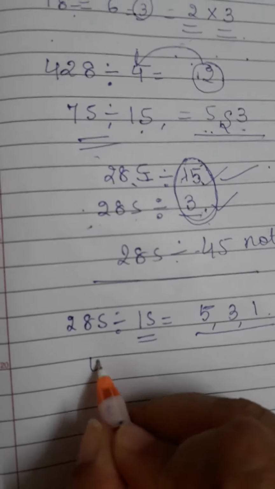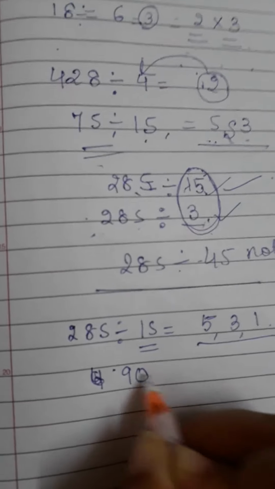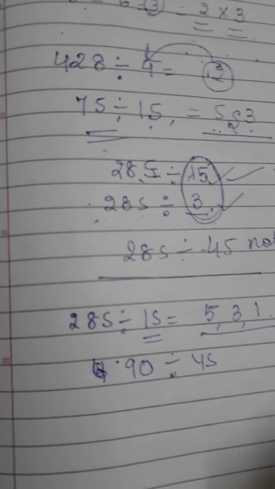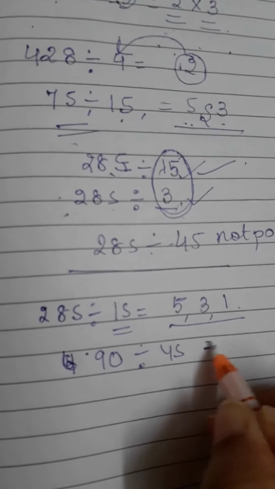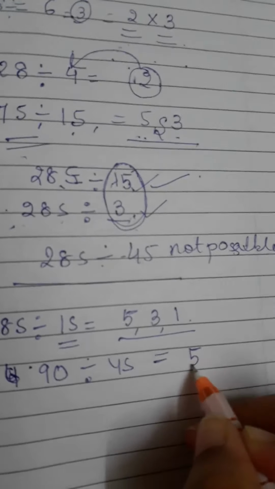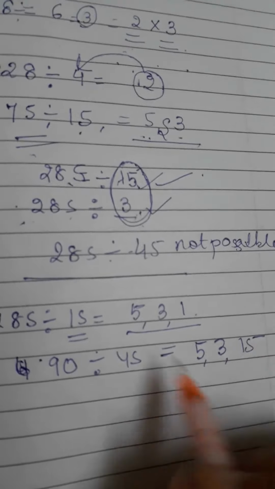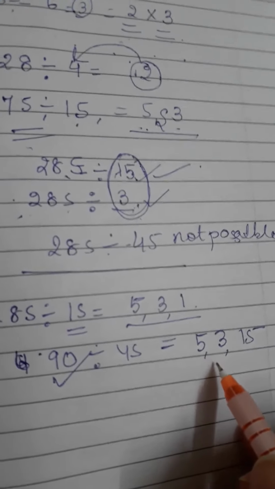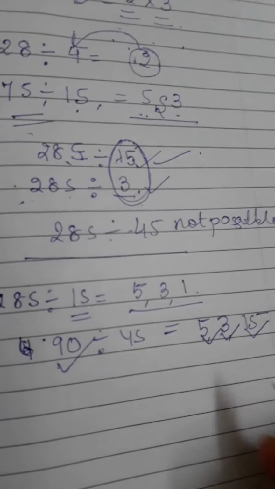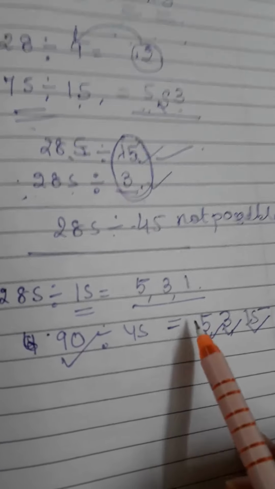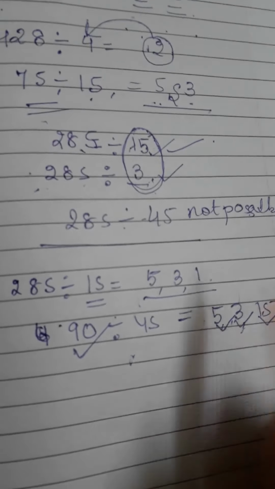Fine. 45 into 2 is what? 90. 90 is divisible by 45. So what are the factors of 45? 5, then 3, then 15. So 90 will be divisible by 5 as well as 3 as well as 15, right? But the reverse is not always true. It is only true in case of co-primes.